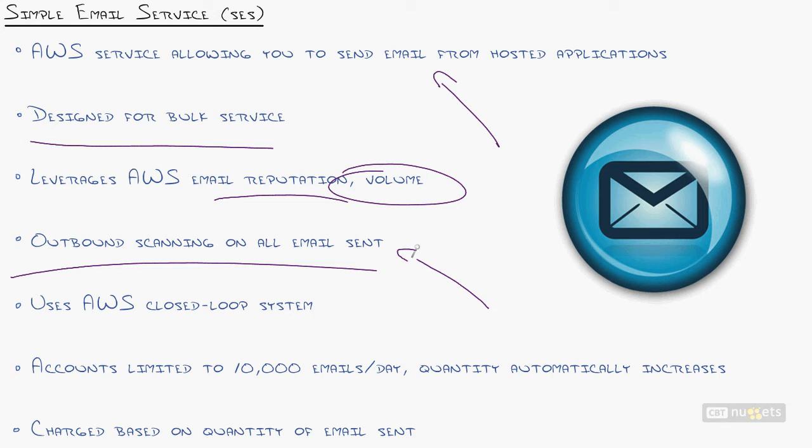And what they're really saying behind the scenes is, "We don't want you to hose our reputation by sending all kinds of spam out. So we're going to make sure that you're sending good stuff, and we're going to scan everything." So if you do have a service that would be interpreted as spam, you might want to use one of the other bulk email services like ConstantContact.com, designed to send bulk email that normally people would say, "Oh, that's kind of spammy." So anyway, it uses the AWS closed loop system.